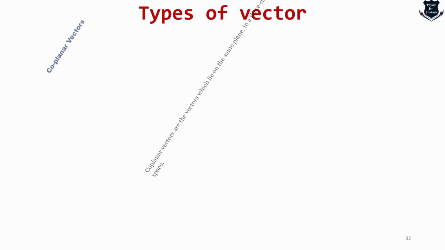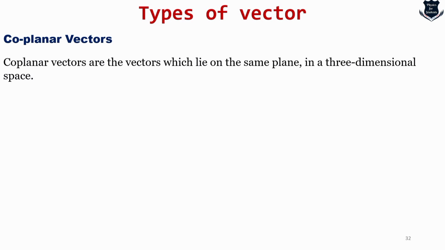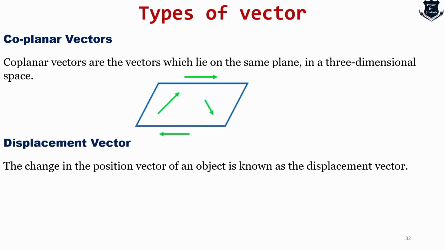Okay. So what we find next is called coplanar vectors. This is very important when you're doing dimensional analysis in three-dimensional space. It looks like this. That means they lie on the same plane. And there is another which is called a displacement vector.